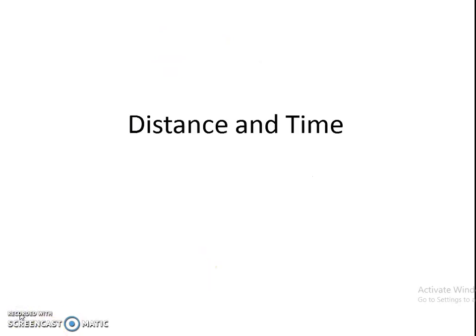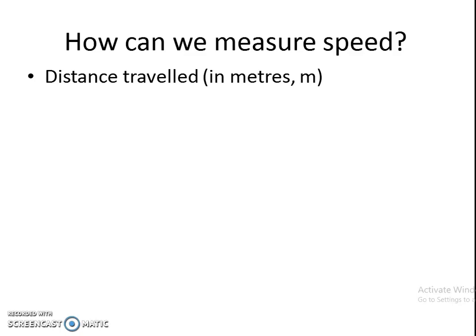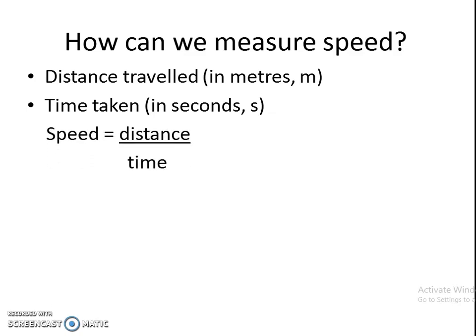Next we are going to discuss in detail distance and time. What is distance? Distance is the path covered by an object. Here we know that speed is distance divided by time. So how can we measure the speed? We need the distance traveled in meters and the time taken in seconds, right? So, speed is equal to distance divided by time.